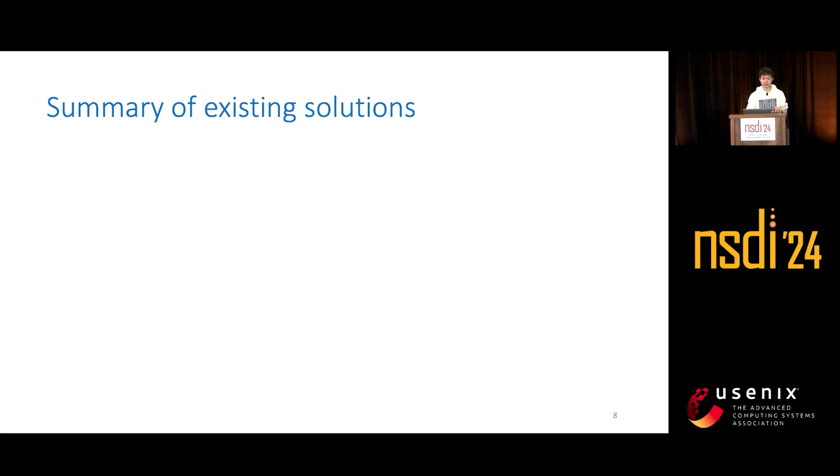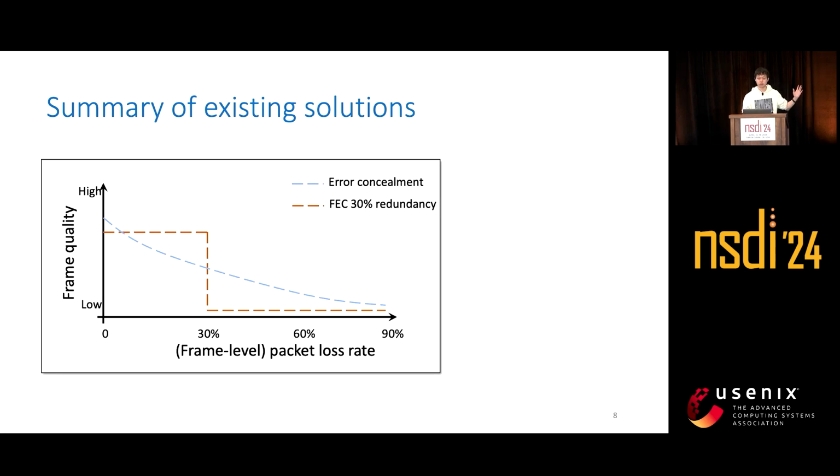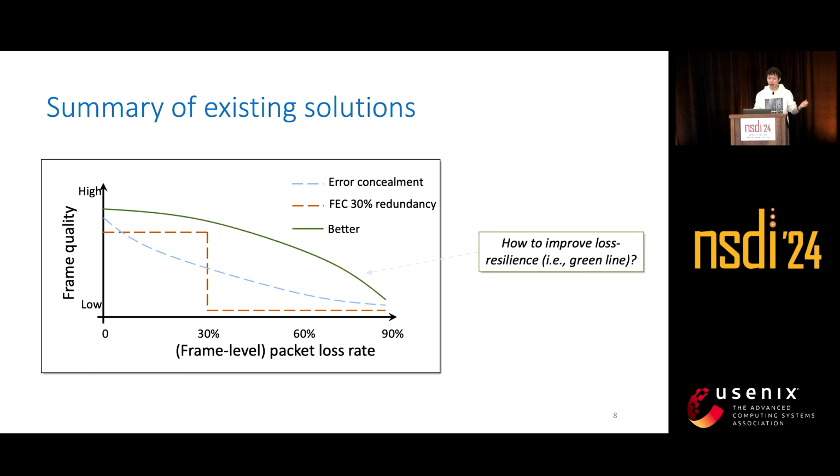To summarize the existing solutions, this graph shows the frame quality versus the packet loss rate. The x-axis is the packet loss rate per frame, and the y-axis represents quality. As we can see, the quality of the video either decreases quickly, as the blue line shows, or it has a sharp drop when packet loss exceeds some threshold, as the red line shows. Even if we apply both techniques at the same time, it won't be better than the maximum of both lines. So how should we improve the loss resilience so that it can achieve something like this green line?